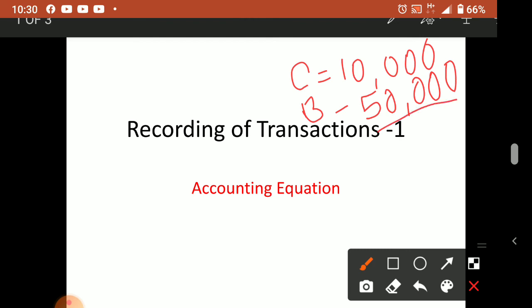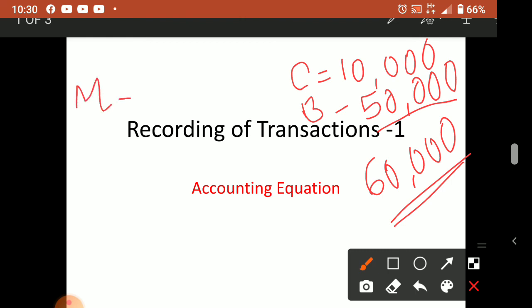Now the total money I have in my hand is how much? 60,000. Now this 60,000 rupees only you can use in your business to purchase the assets, correct? Suppose I am purchasing a machine. By using this money, I purchased a machine that cost rupees 20,000.